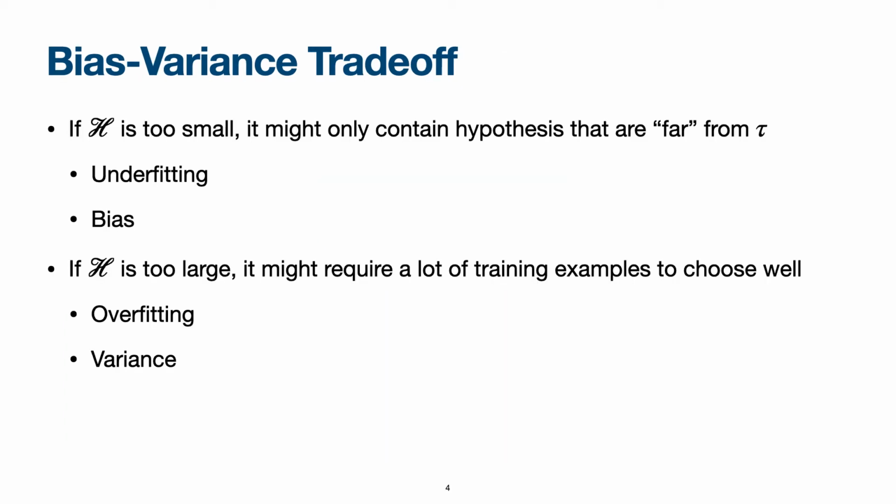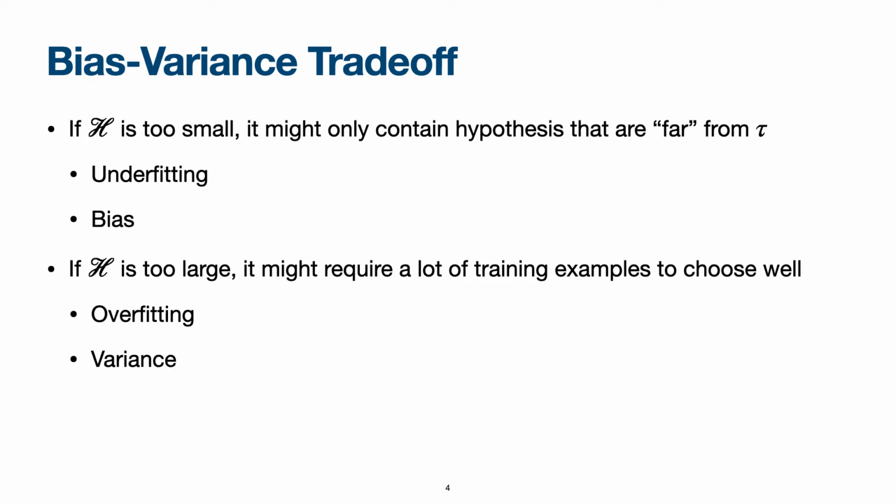One of the key problems that we have is the so-called bias-variance trade-off, where if we pick h too small, then it might not contain tau, or it might in fact only contain hypotheses that are really different from tau. It's a case of underfitting, or bias. But we cannot choose h to be too large either, because in that case it might require a lot of training examples to do a good job at choosing a hypothesis, and this is the problem of overfitting, or variance.